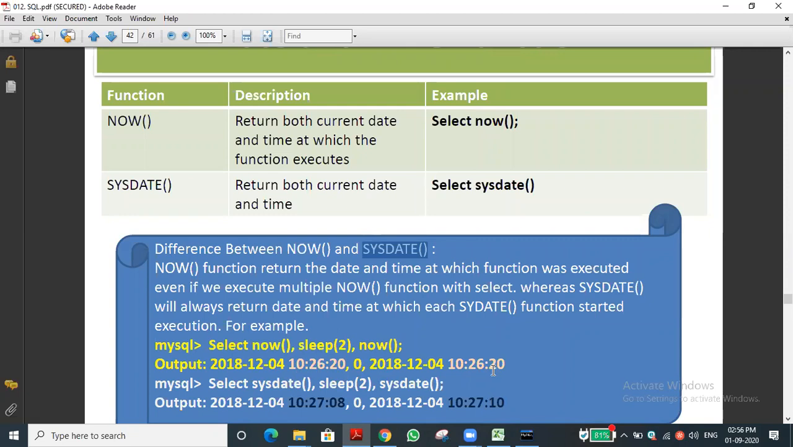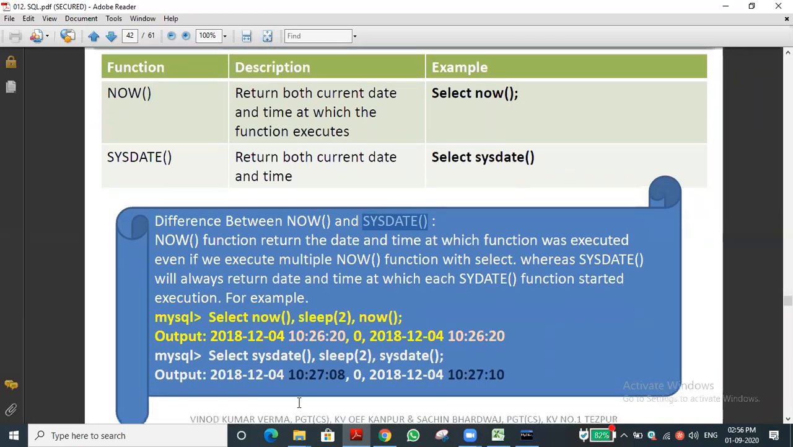Actually it should show 22 seconds, but it shows only the time when the now function was executed. But with the sysdate function, select sysdate, sleep 2 seconds, and again the sysdate function executes. You can see the output will be 10:27:08. After 2 seconds, what will the second be? 10. Correct, no? Have you understood? I think this example is very clear.